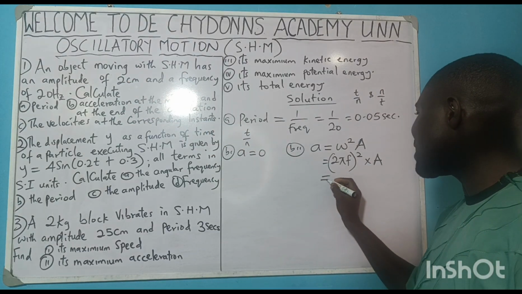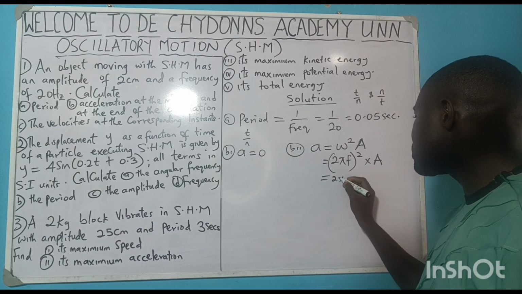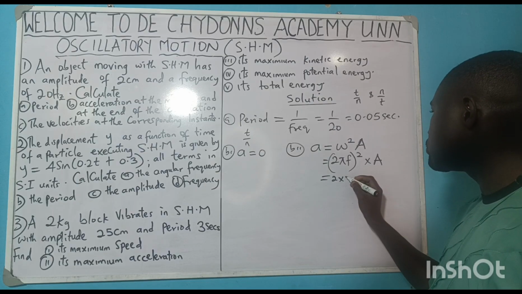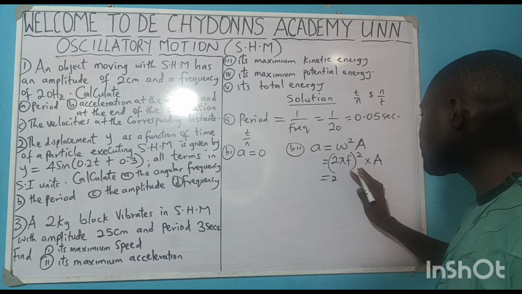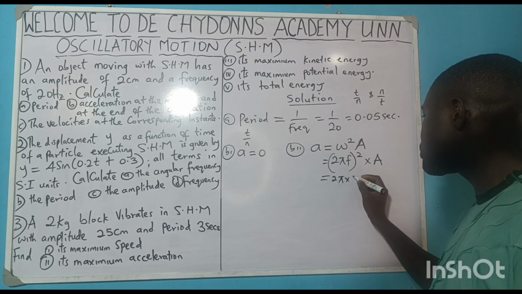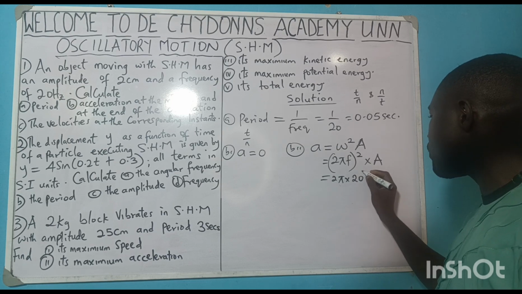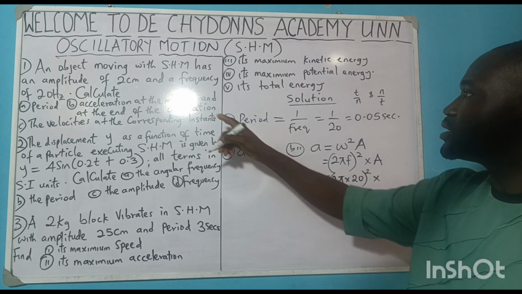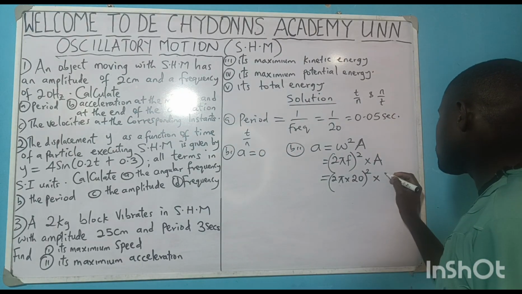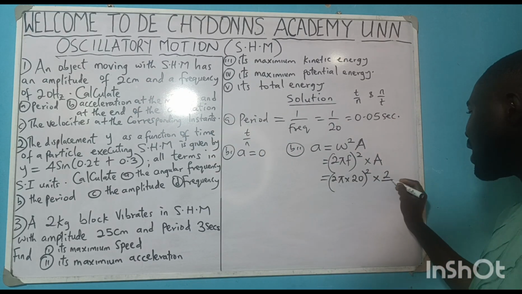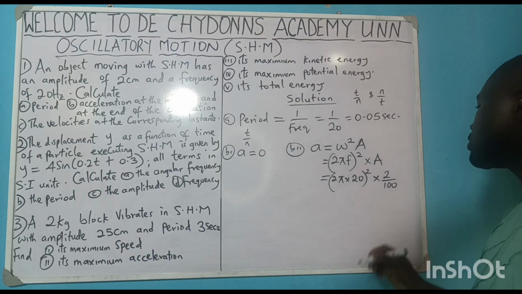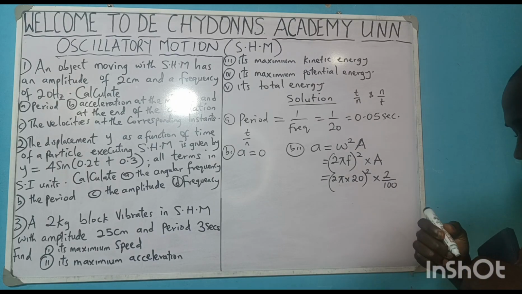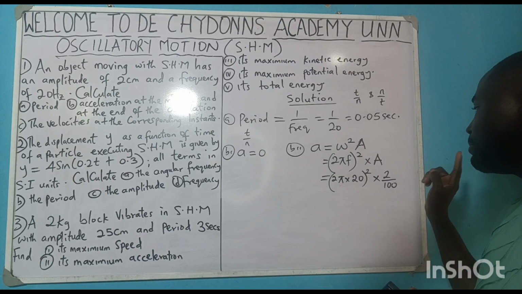So we will say that this is 2 pi times 20, that is the frequency, all squared, times amplitude, 2 cm to meter, all over 100. Yes, amplitude must be in meter.